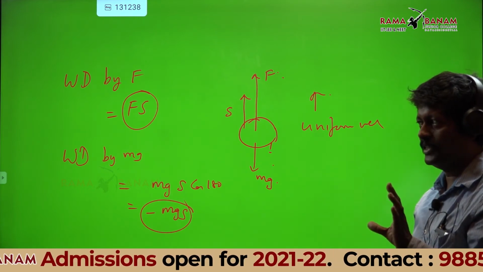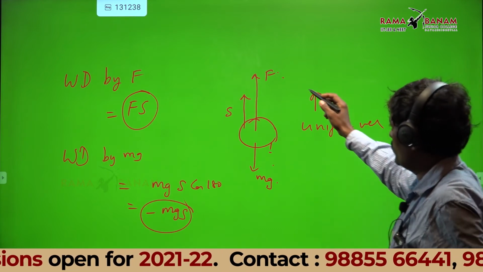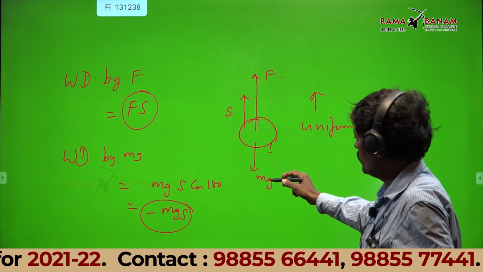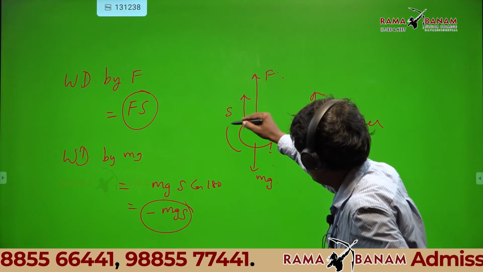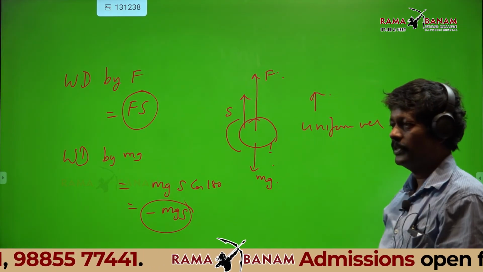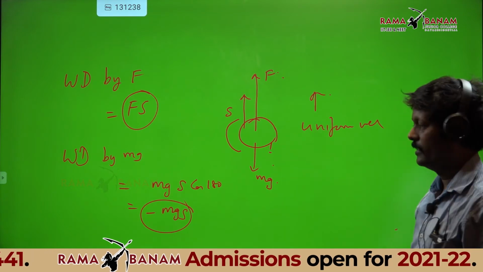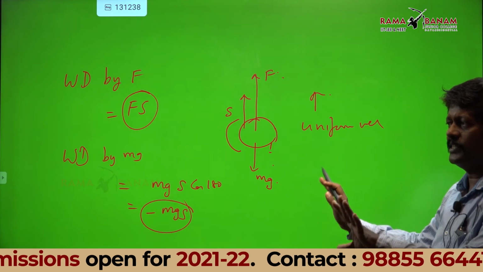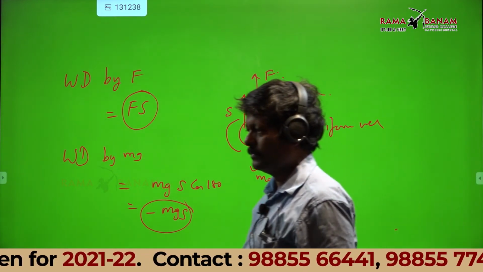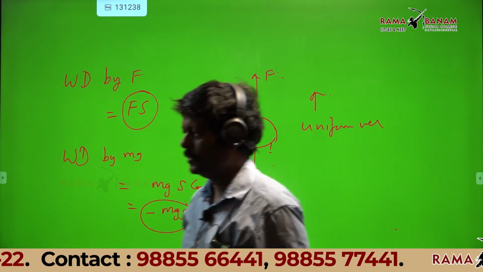Did all of you understand that point? So work done by F is Fs. Work done by mg is mg into s into cos of the angle between them, which is 180, so cos 180, minus mgs. Write down the diagram, and it's a theory, it's not a question. It's a theory part. Come on, fast.